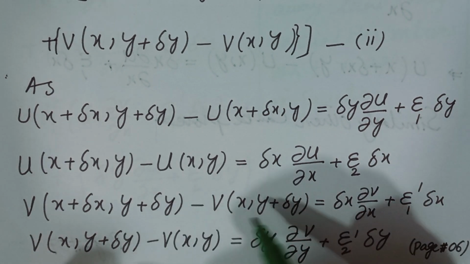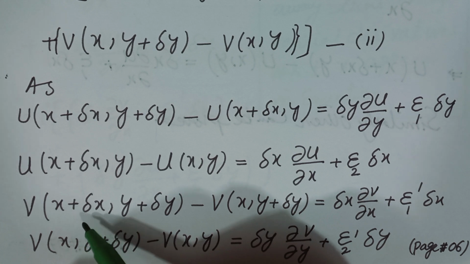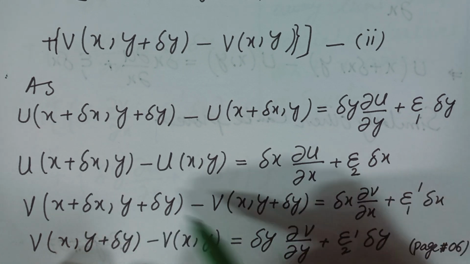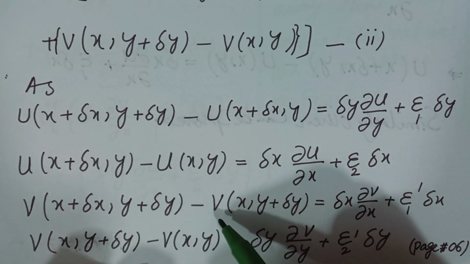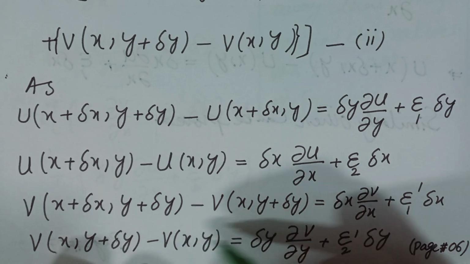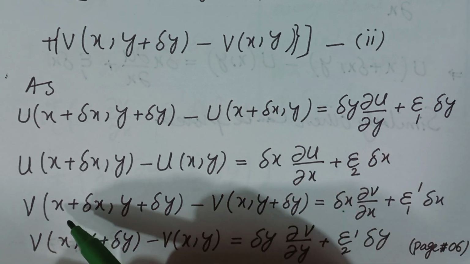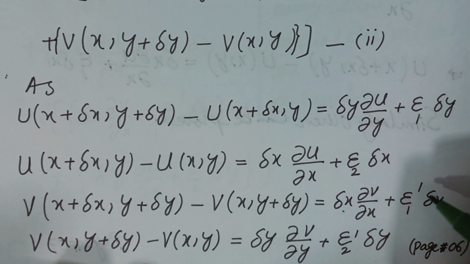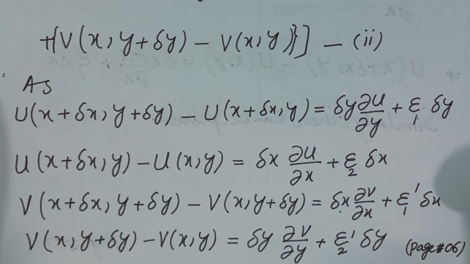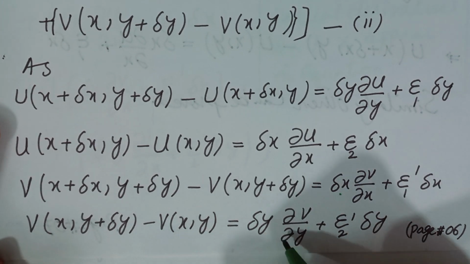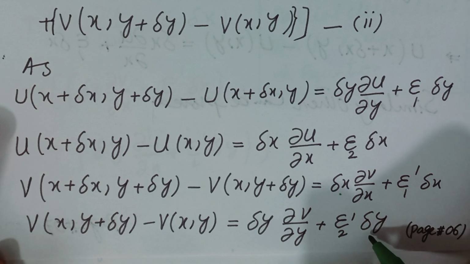Again for the third expression, the y coordinate is the same, and the x coordinate is changed by delta x. Here the x coordinate is x, and here it is x plus delta x. So writing delta x, now our function is v, so write partial v over partial x plus epsilon 1 dash, delta x. And using the same concept, the last expression can be written as delta y times partial v over partial y plus epsilon 2 dash, delta y.